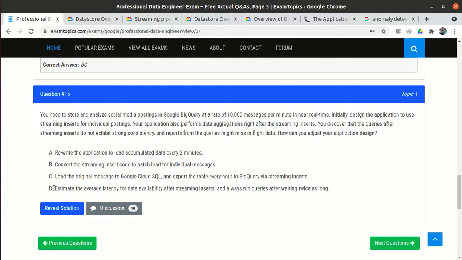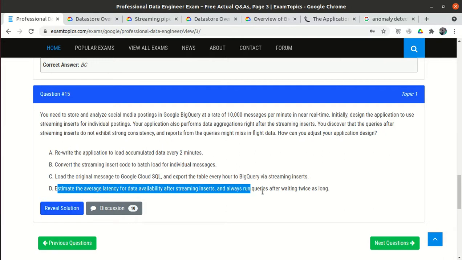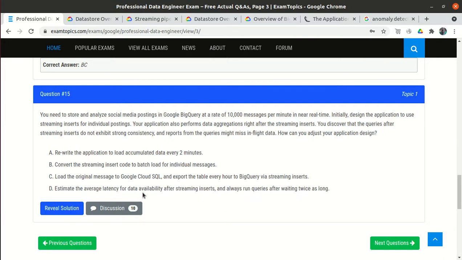Let's see option D. Estimate the average latency of the data availability after streaming insert and always run the query after waiting twice as long. So they told that we estimate the latency of data availability, meaning after what time the data is generally available after the streaming insert, and run the query after some waiting time.